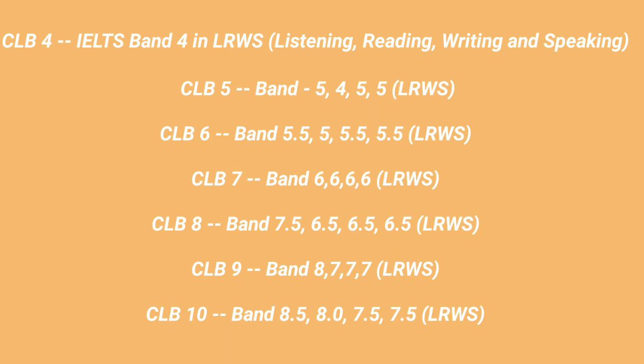CLB 9 level is awarded when a candidate scores 8 band in listening and 7 band in remaining 3 modules. CLB 10 level is the highest level and is achieved by a candidate when they score 8.5 in listening, 8 in reading, 7.5 in both writing and speaking modules.